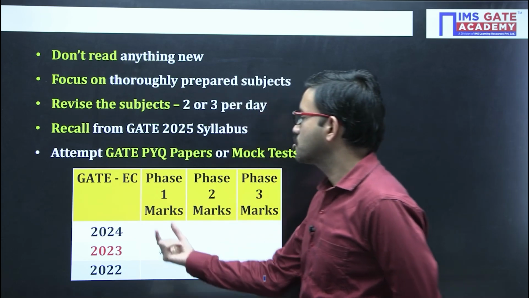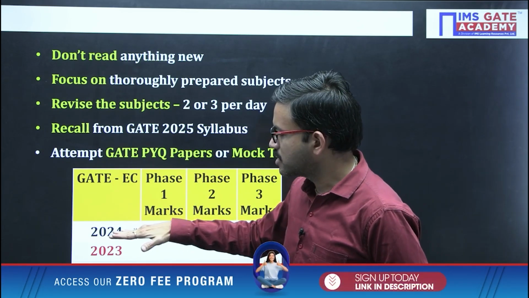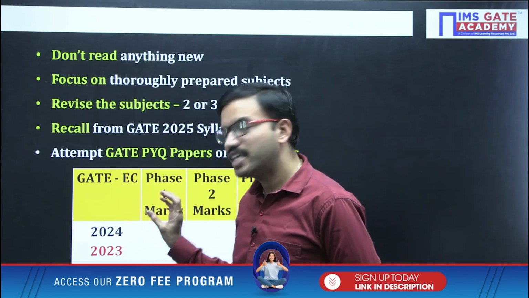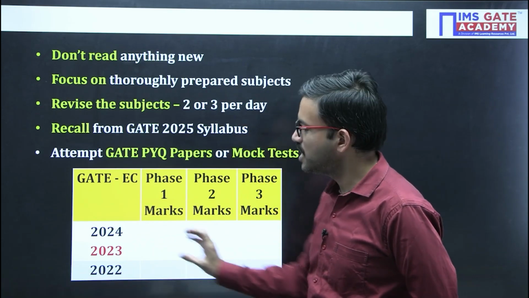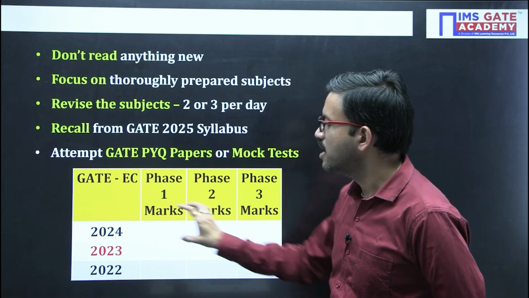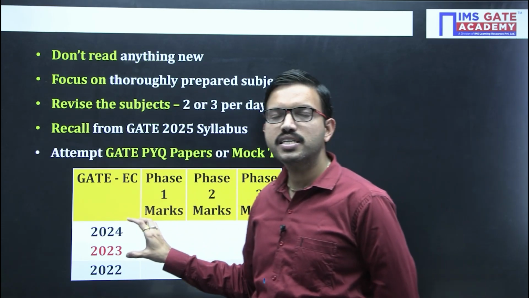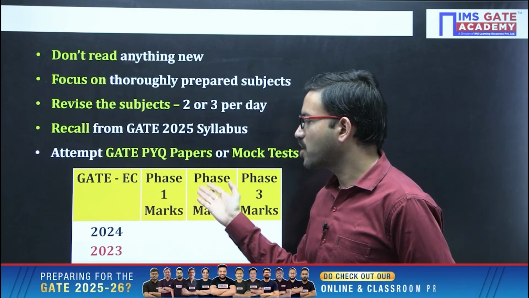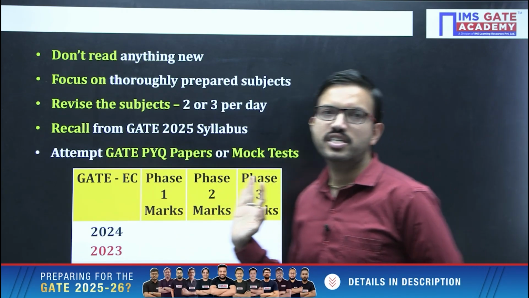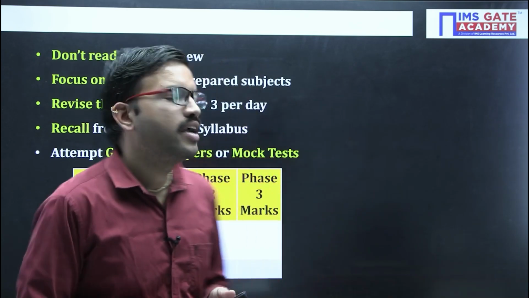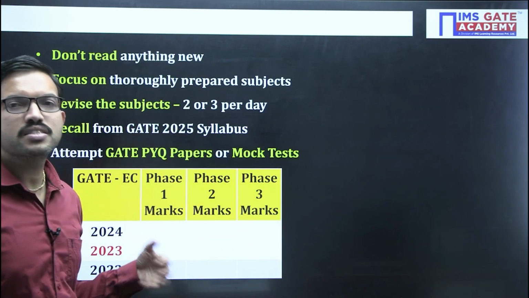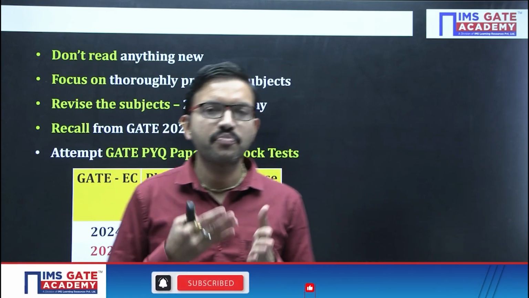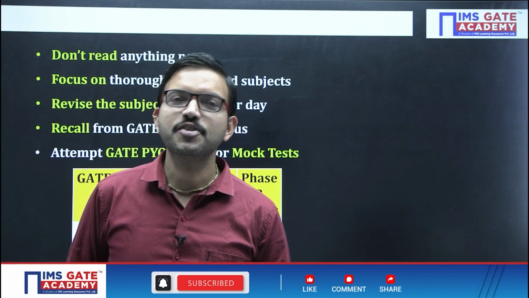Okay, fine. Just now you can compare your GATE 2024 overall marks with GATE 2023, how many marks you got. Similarly GATE 2022. In this way, on average, with respect to one particular GATE paper, how many marks at max you can get, what is the minimum marks you got, and how much you can maximally score. When you have that visibility, and on average in these 3 papers how many marks you are able to get and how many maximum marks, definitely in this manner you can see your own progress.